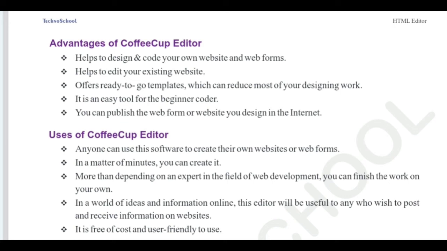We are using mobile phones and all the apps in our daily life. In just a fraction of the time, we learn how to browse and how to go to other menus in the tabs. Like that, CoffeeCup is an application to create websites. Anyone can use it, it's ready to use. Within a minute you can create one simple web page. This is the designing forms concept in CoffeeCup Editor.